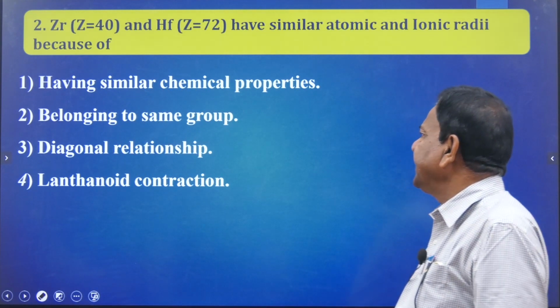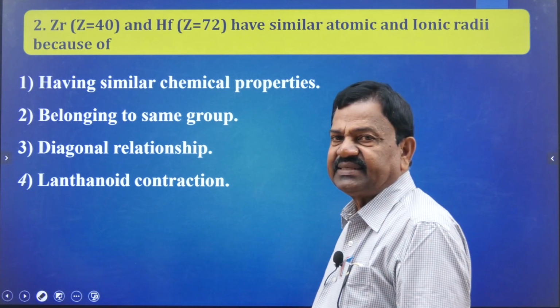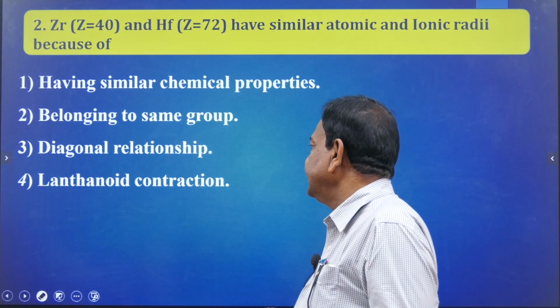Clear? Belonging to same group. Diagonal relationship. Then fourth one is lanthanide contraction.